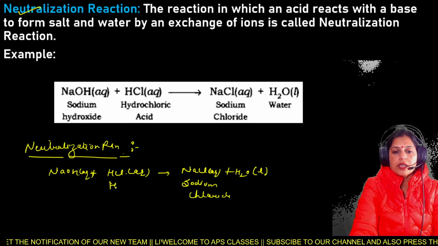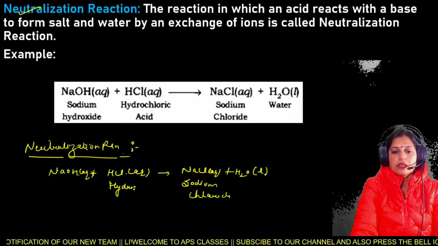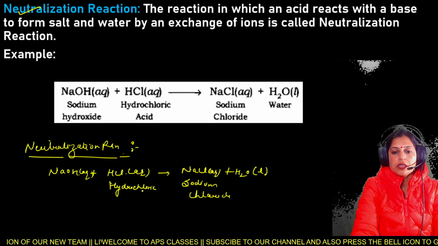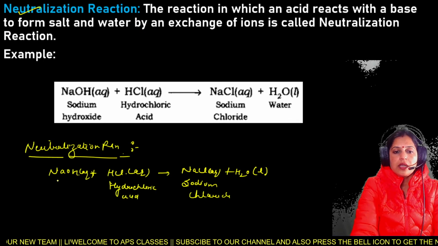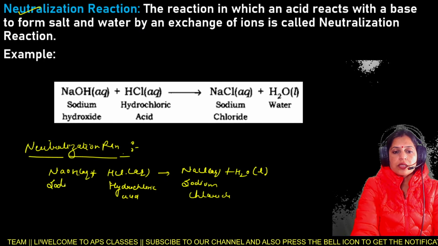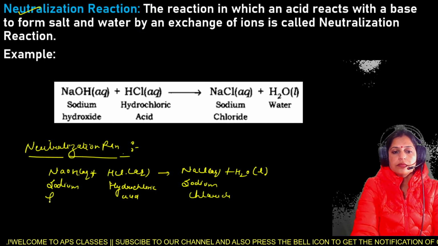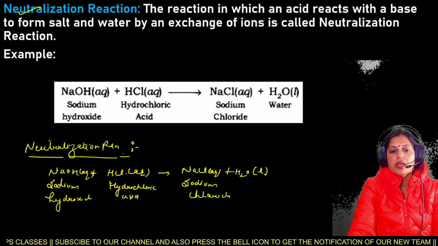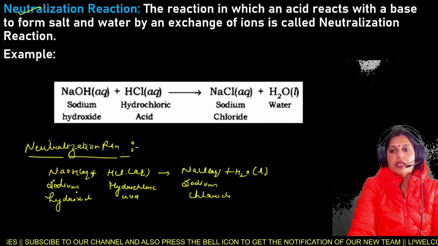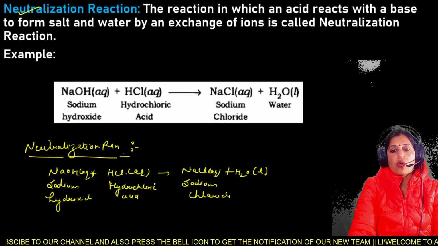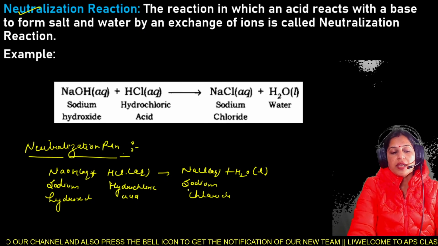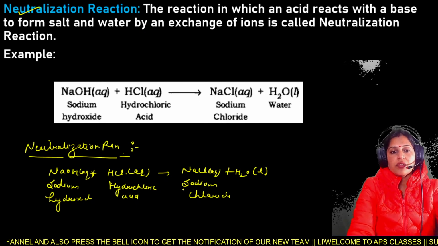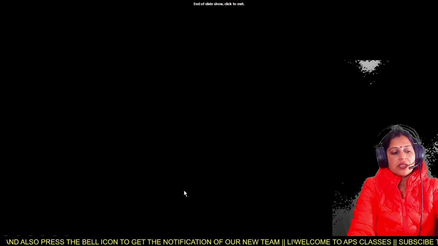This is hydrochloric acid, and this is sodium hydroxide. This is the neutralization reaction. When an acid reacts with the base to form salt and water by the exchange of ions, that reaction is known as neutralization reaction.